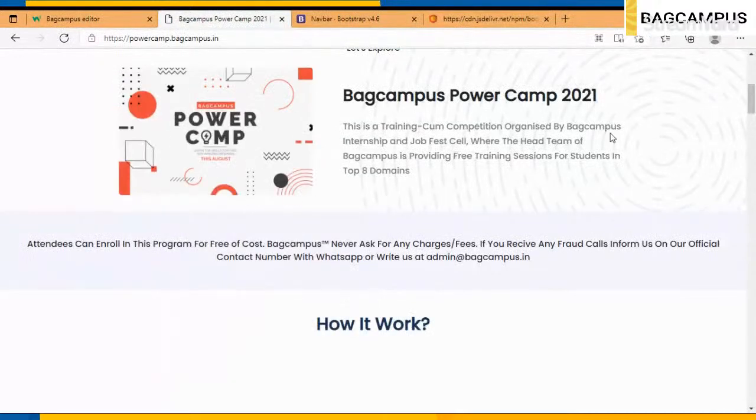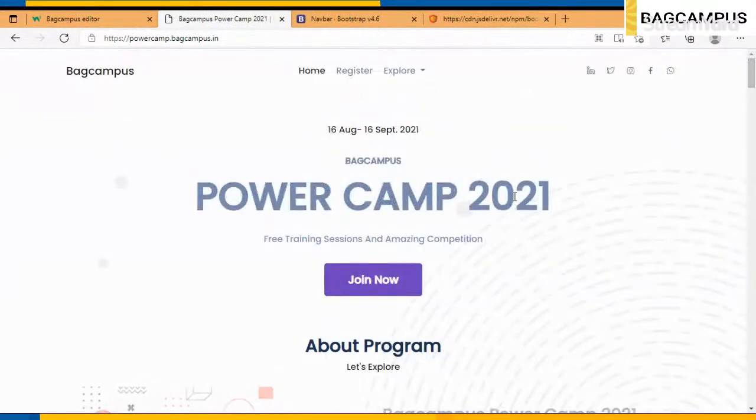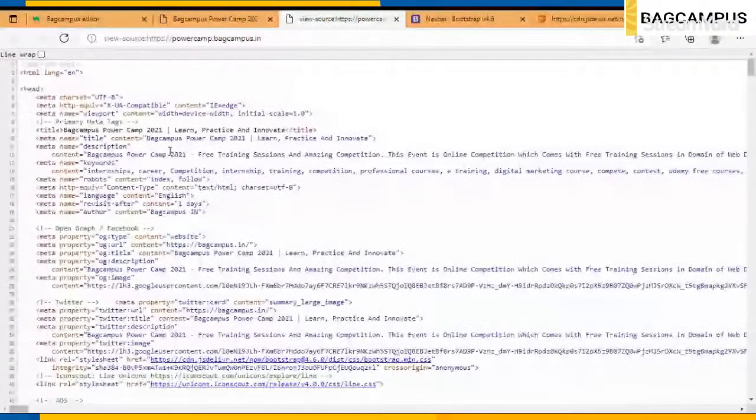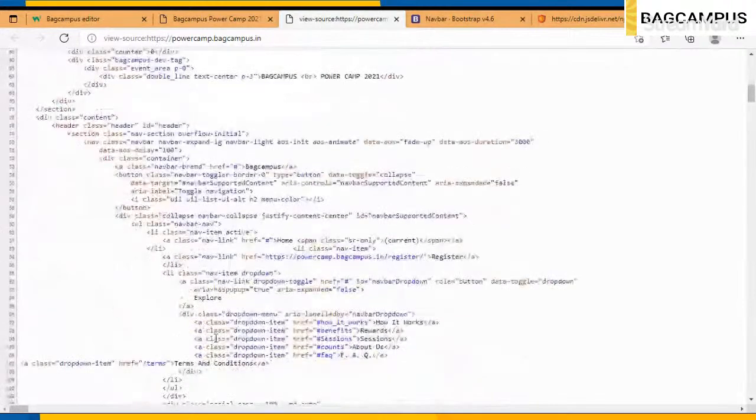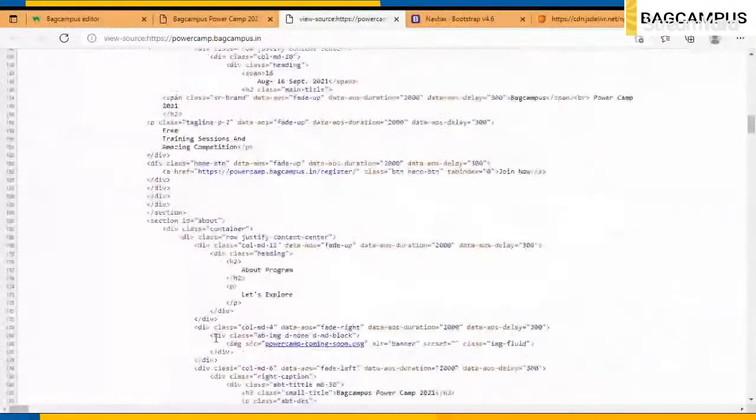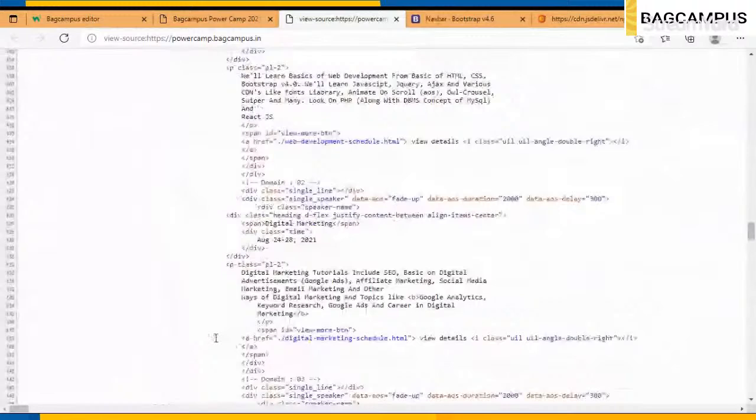If we have to discuss the Bagcampus Power Camp page source, we can just click on view page source, and you can check there is a head tag, HTML tag, doctype HTML. Then there are a lot of meta tags which we are going to discuss in the digital marketing course. Then there is a section, which is a preloader we have just used. Then there's a div tag. This is a header tag. We have used the class attribute, then the ID attribute, and there's a navbar, and a lot of stuff up here.